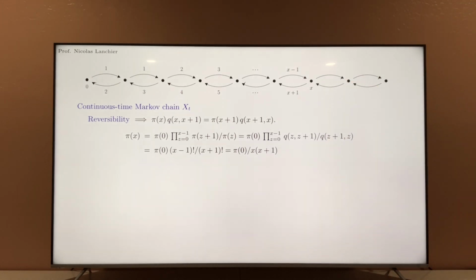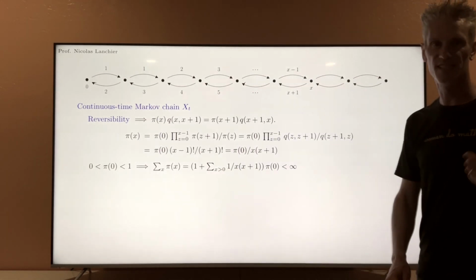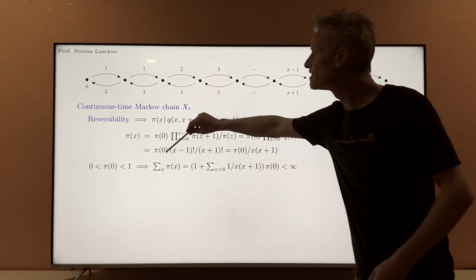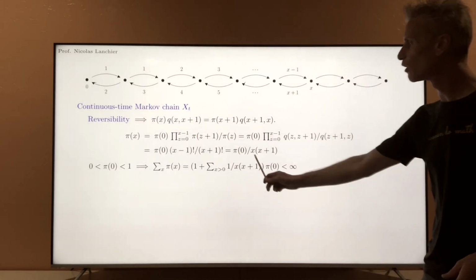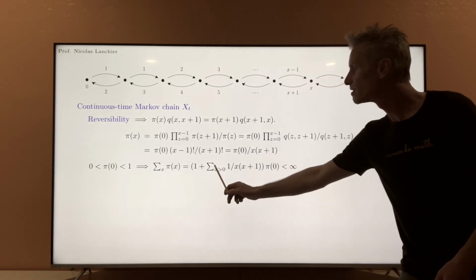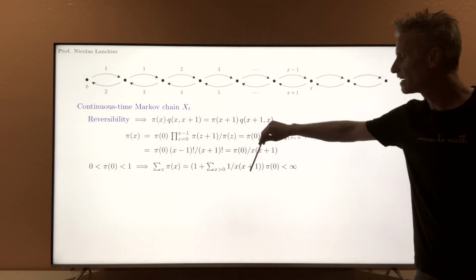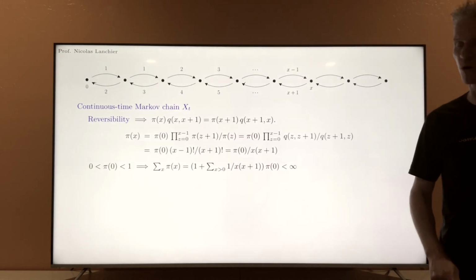That's how we conclude. Then eventually you see that if you take pi 0 between 0 and 1, this infinite sum of pi x here, using this expression, is of the form 1 plus infinite sum for x strictly positive of 1 over x plus 1 times pi 0.